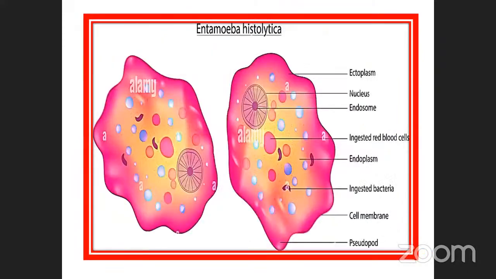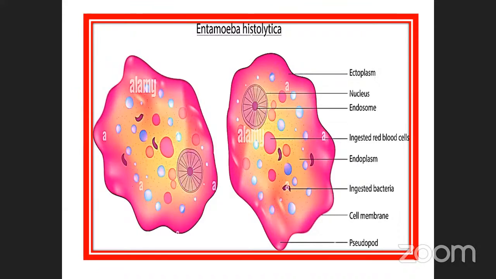What is the next one? This is the structure of Entamoeba histolytica. See the center: all activities are controlled by the nucleus. Already you know all the metabolic activities, whether lipid, protein or carbohydrate, enzymes, hormones, all are controlled by the nucleus only.